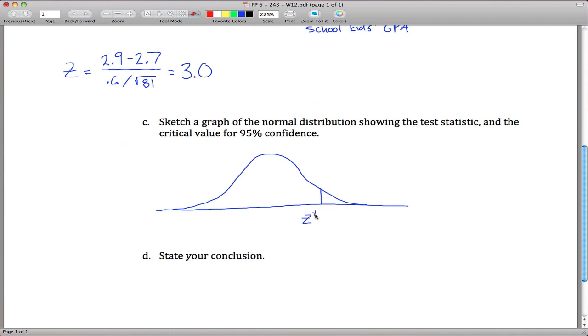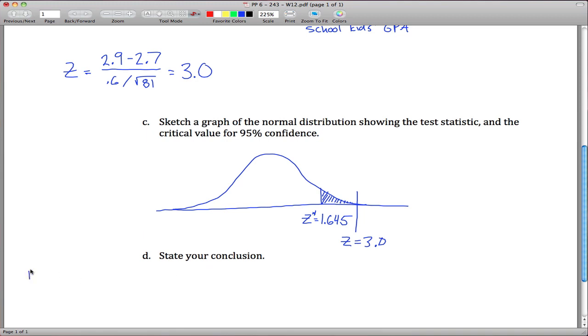There's some point here, you call it z star, your critical value, that has exactly 5% of the area in this shaded region here. I happen to know that that's 1.645. That might be one of the ones that you have memorized. And so z star is here, so what we have to do is look at our test statistic and see if that's in this rejection region here. Well, in this case it is, because 3 is greater than 1.645. So I got my test statistic of z equals 3.0 somewhere in here.